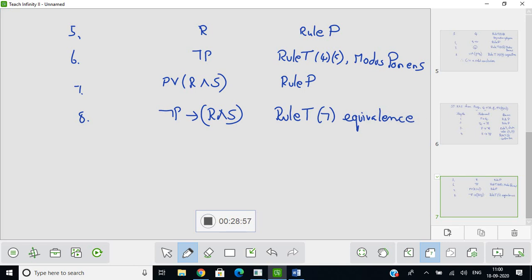Then come to the next one. What is the last one? We have a negation P. We have negation P then R and S, and this will end up with R and S. We are going to apply modus ponens. We are going to apply rule T on what are the steps we need? We need 6 and 8. So we apply rule T on 6 and 8. That is, we have modus ponens.